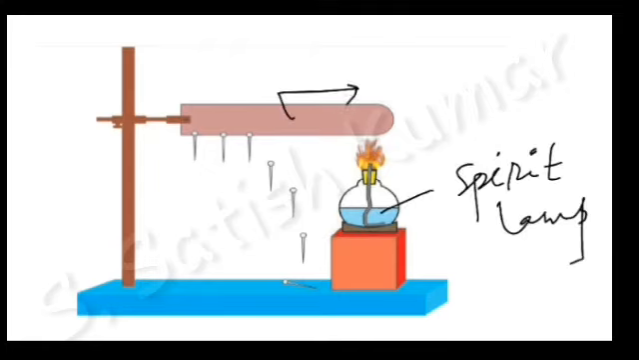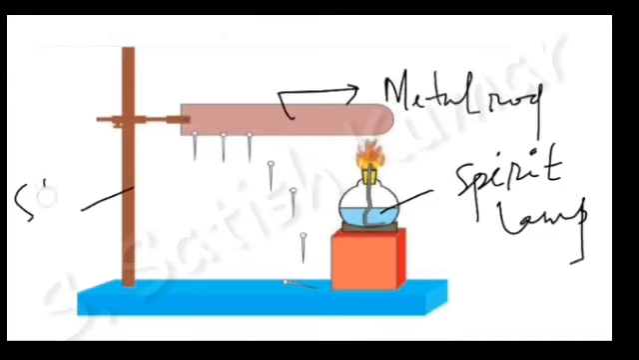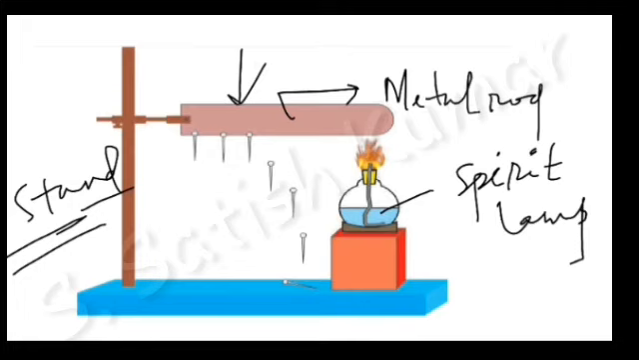Spirit lamp, this is a metal rod, say an iron rod. Well, this is a stand. This stand is used to keep the metal rod like this, and these are called the pins, and these pins are attached to the metal rod with the help of wax. So if you